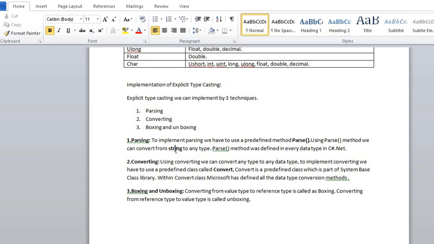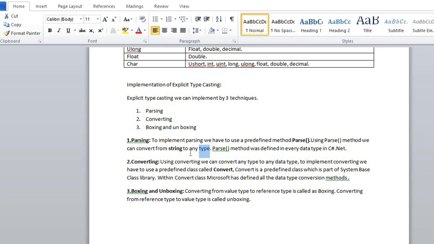That is, from string to int, string to double, string to float, decimal, char, like that.